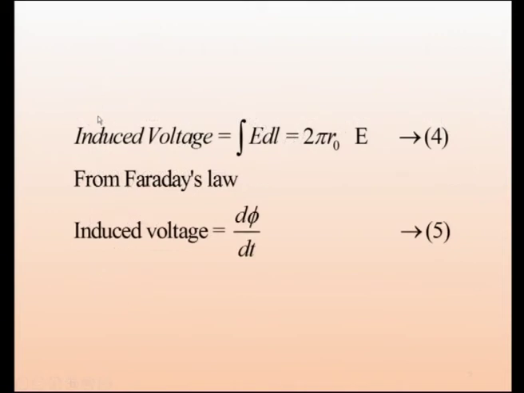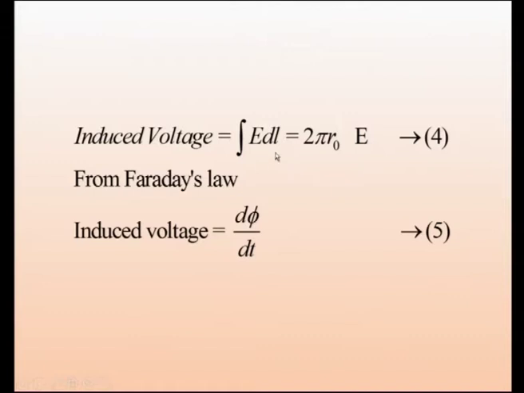So, what is the induced voltage? Induced voltage is the closed integral of E dl, because the electric field is force experienced by unit charge, and force into distance will be energy. Here the particle is moving along a circular path, and what is the distance moved?